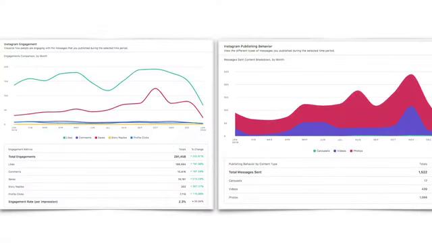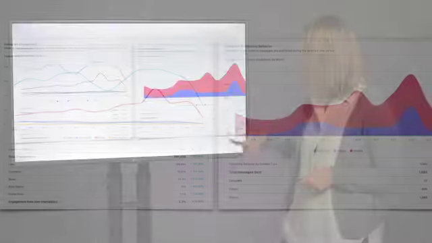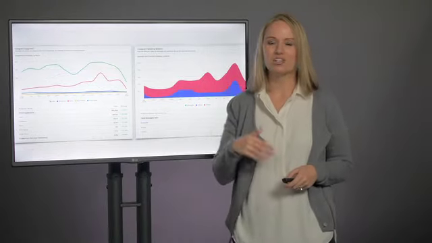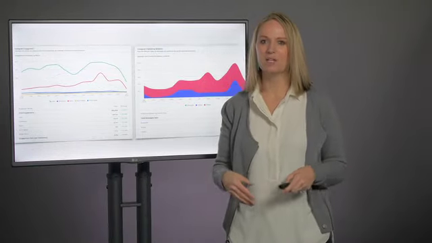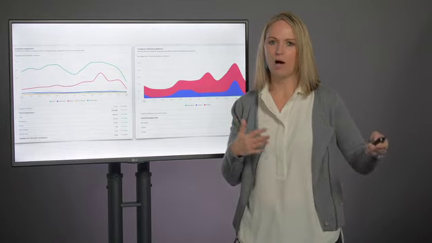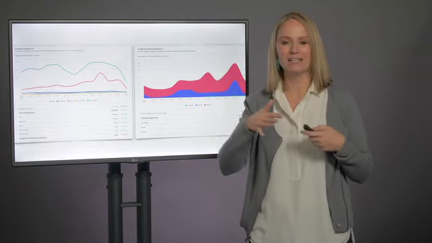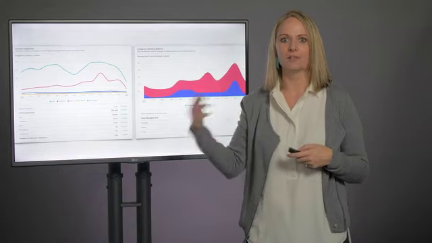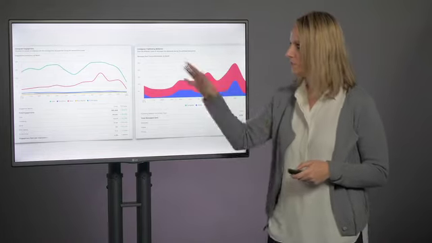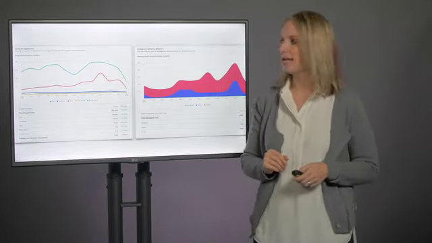So these are just a few of the graphs that are available in some of these third-party tools. You can dive into your Instagram engagement and see how it's tracking. It'll give you the total engagements as well. And you can even see your publishing behavior, the types of posts you're publishing, the totals. So you can track and see patterns. So maybe your engagement has gone down while your video posts have gone up. That can indicate that you want to try other types of content, less video posts. So do these to track how your account is doing.